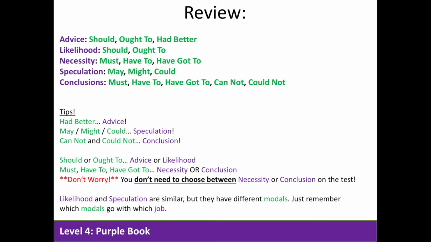Again, a few tips to keep in mind as you take your exams and quizzes. We use had better for advice, may, might, and could for speculation, cannot and could not in a conclusion, should or ought to for advice or likelihood, must, have to, and have got to are used for necessity or conclusion. Don't worry, on an exam, you will not have to choose between necessity or conclusion. Likelihood and speculation are really similar, but they have different modals. Just remember which modals go with which job.